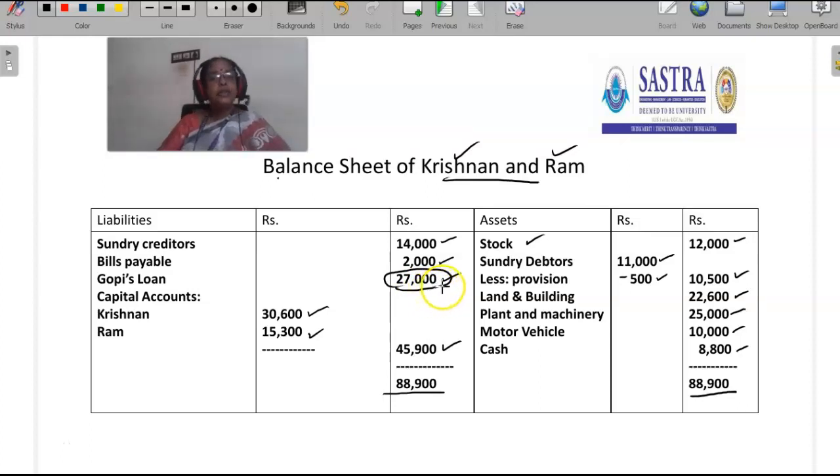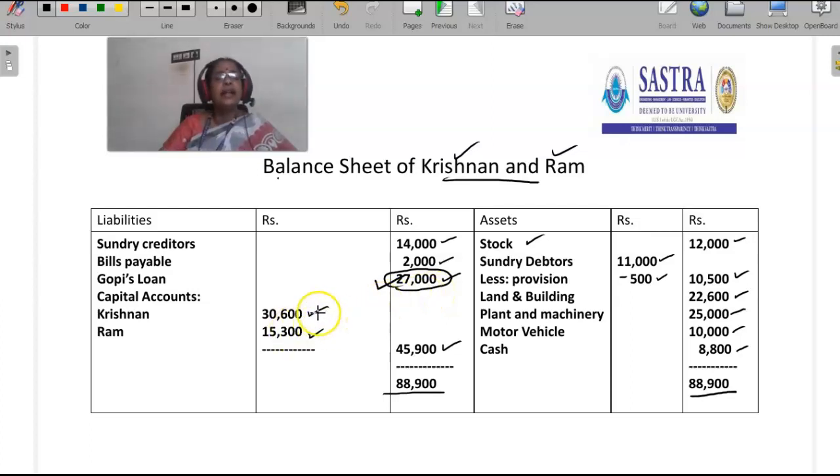I showed the slide just to make you understand how they are going to settle Gopi. 3 years they are taking to settle Gopi, along with the interest every year. But it is yet to be settled, and so this amount should come under the liability side.